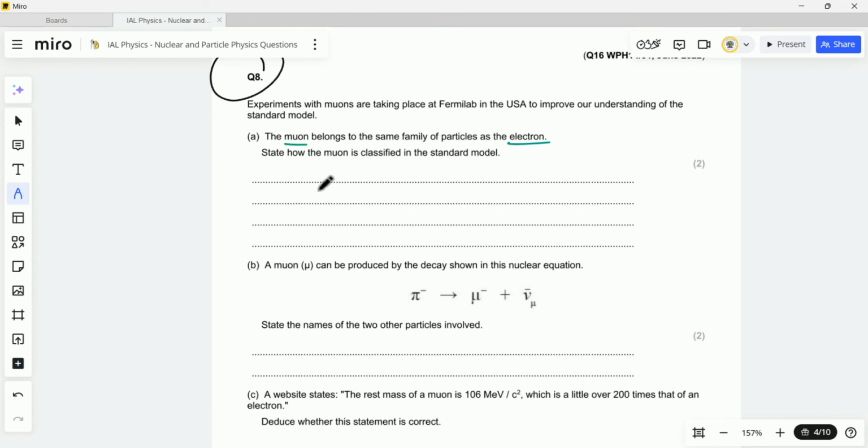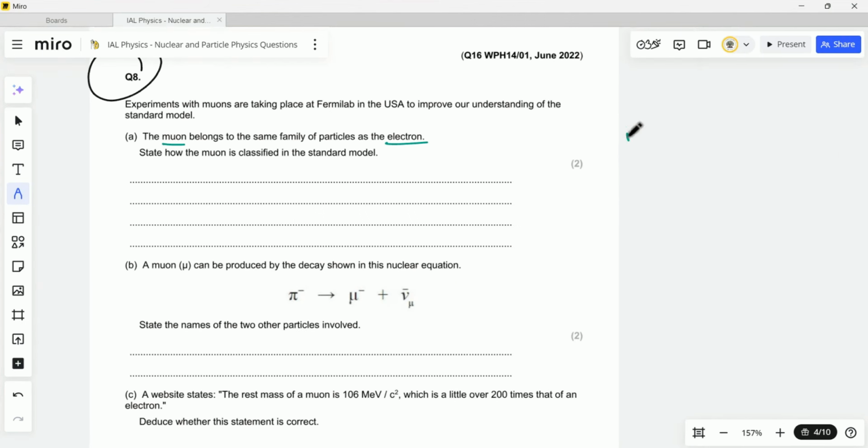We also know about this. So they're asking us to state how the muon is classified in the Standard Model. Okay, so before we begin this question, you should know that muons and electrons are both part of the lepton family. So in the Standard Model, we know that the muons are classified as leptons. So this is a 2-mark question. The very first thing that you're going to write is that it is classified as leptons.